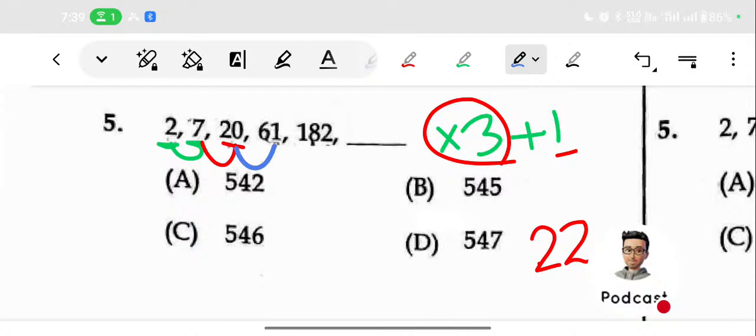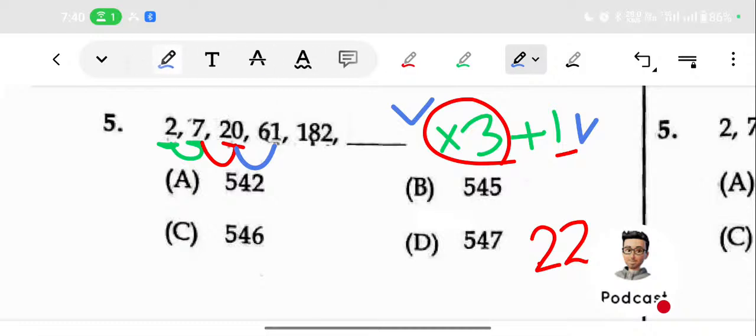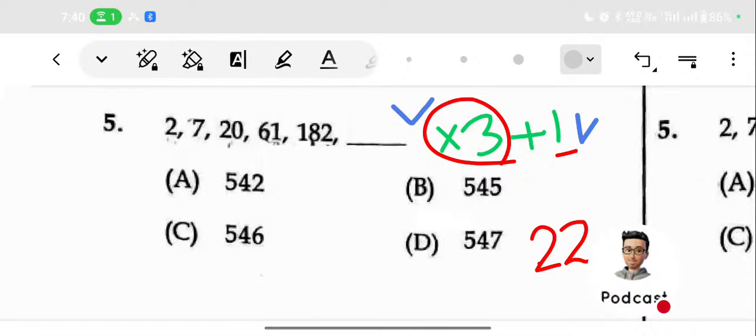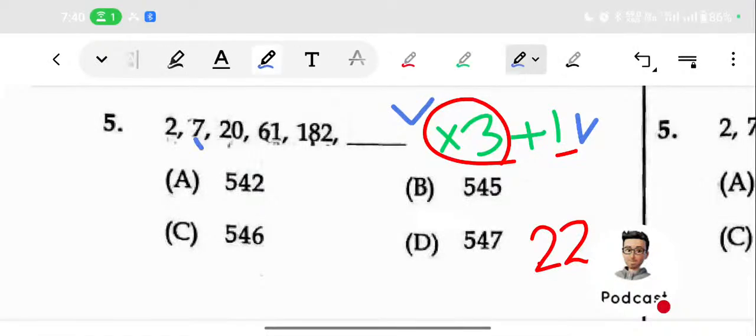Okay, 20 into 3, first we are multiplying with 3, then trying to add 1. 20 into 3, that is 60, plus 1, 61. Okay, here it is true. So it is true in the first case, it is true in the third case, but it is not true in the second case. So here there is a problem.